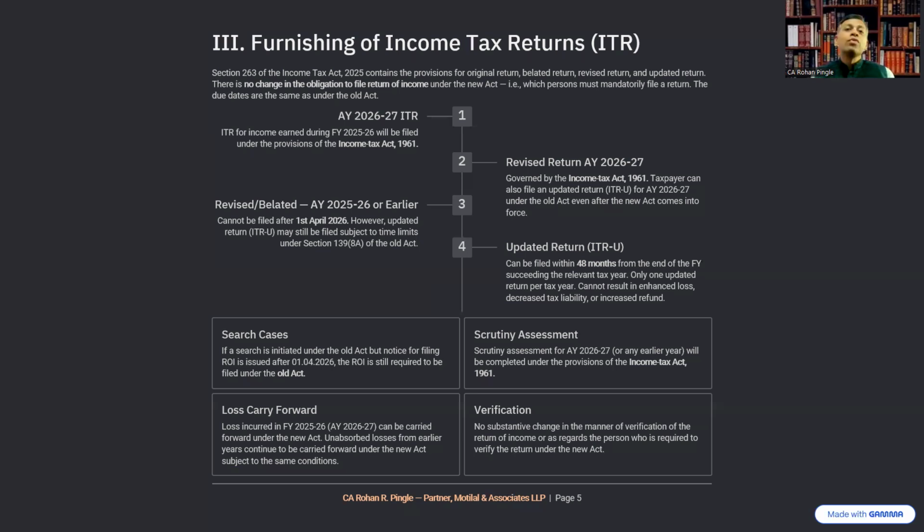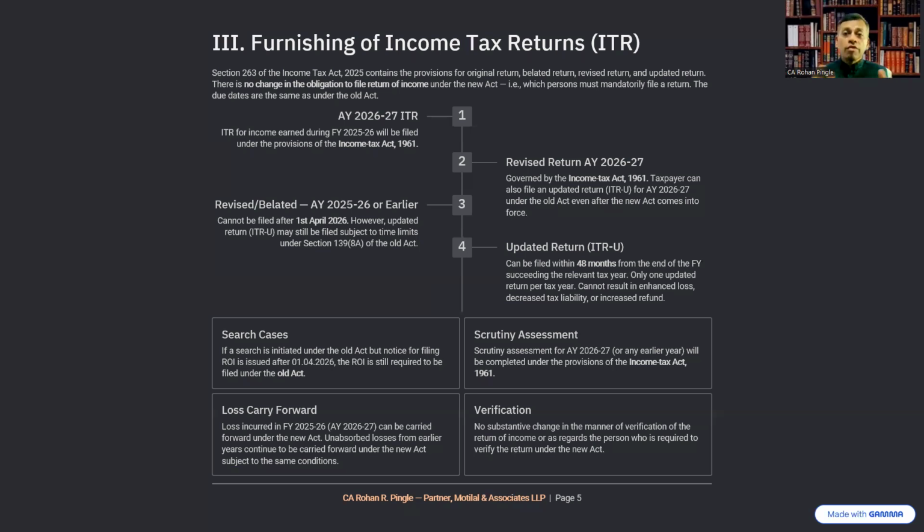An updated return can be filed within 48 months from the end of the financial year succeeding the relevant tax year. That is under the New Income Tax Act we are talking about. That is, an updated return can be filed within 48 months from the end of the financial year succeeding the relevant tax year, meaning effectively 5 years. Okay, it is available whether or not the person has furnished an original, belated or revised return. The updated return cannot result in a return of enhanced loss, decrease in total tax liability, or increase in refund. So only one updated return can be filed per tax year.